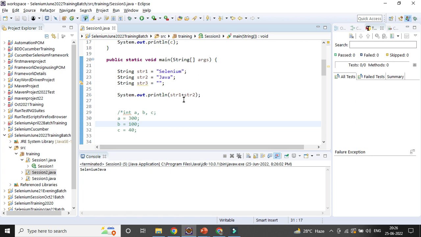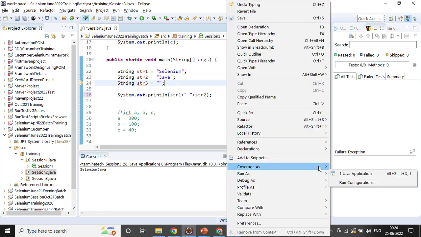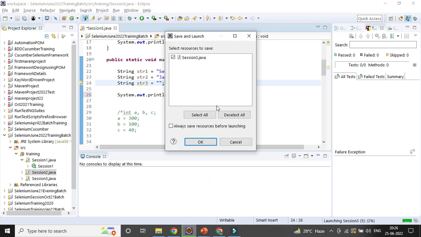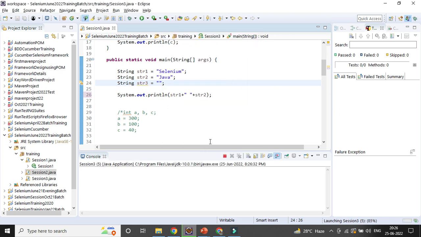But suppose you want to give some space, then you need to give another string, a space. You can concatenate it. So string 1, then plus sign, then the space symbol, so one space, then string 2. Now if you print it out, it will give one space, so that's why you can concatenate. That is called concatenation for the string. You can see the space is getting added.